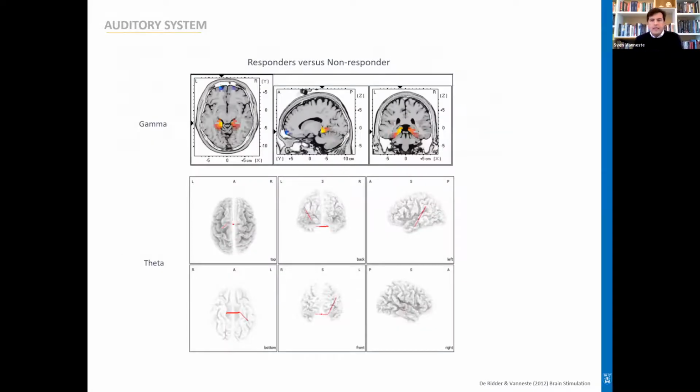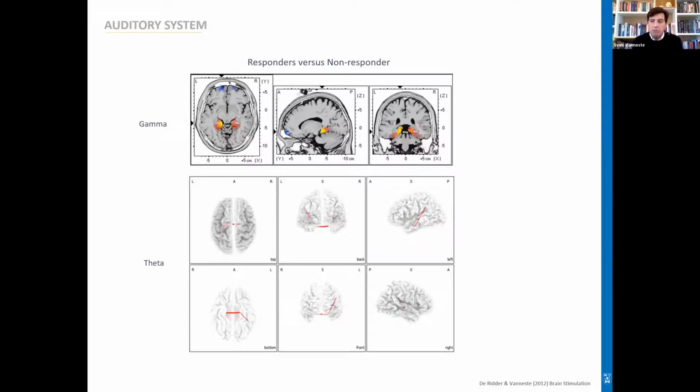Now, what was intriguing is that not all people responded to the treatment, and we did a post hoc analysis and started to compare people that responded to this treatment in comparison to people that did not respond. And what was intriguing is that we didn't see any changes in the auditory cortex, but that the changes were observed, again for the gamma frequency band, in the parahippocampal area, not the auditory cortex. In addition to the parahippocampus, there was increased communication between the auditory cortex and the parahippocampus for the theta frequency for people that responded to the treatment.